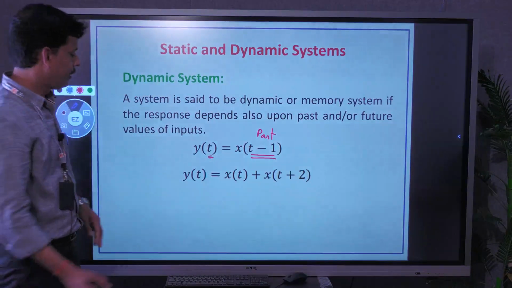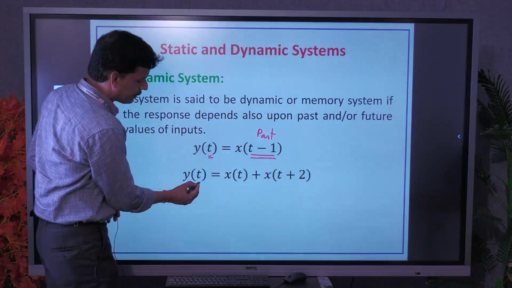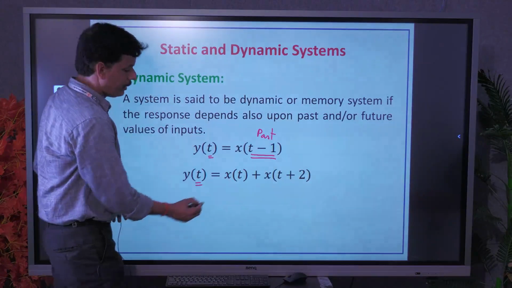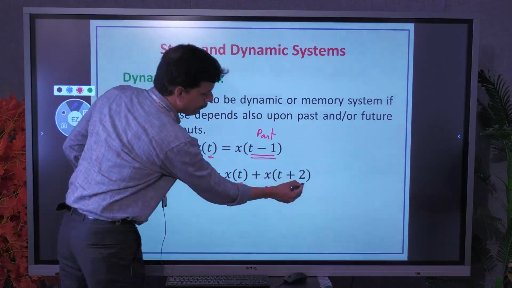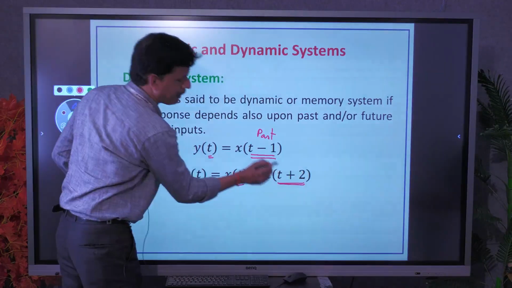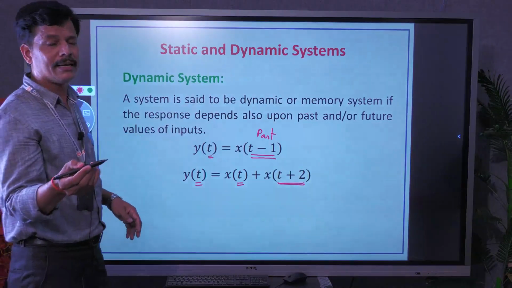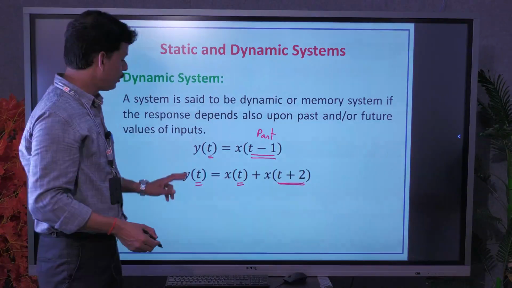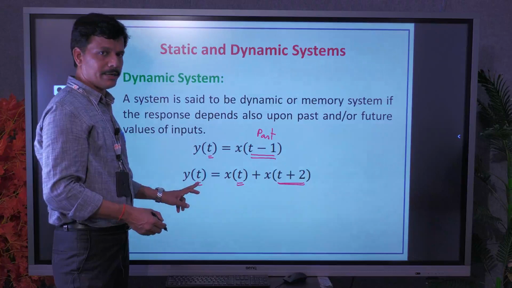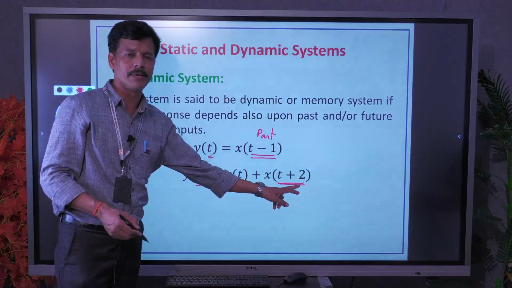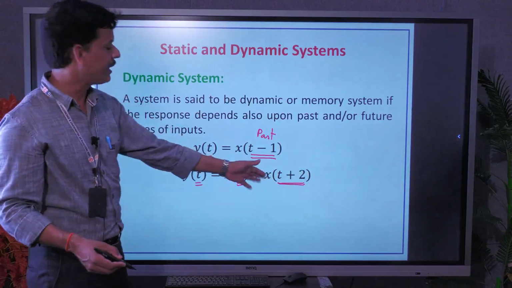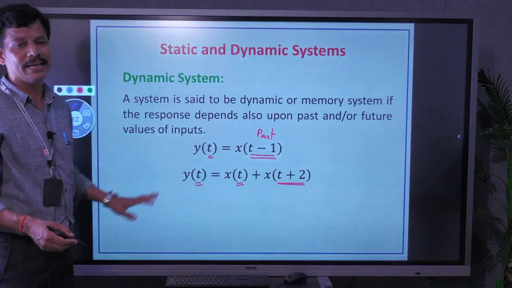So dynamic. Similarly, in this example, the present output at t depends on present input at t and future values of input. t plus 1, t plus 2 are nothing but future values of input. As it depends on future, we can consider it as dynamic system.